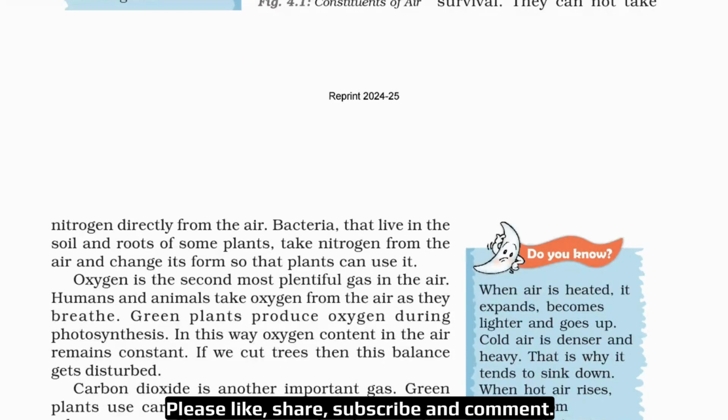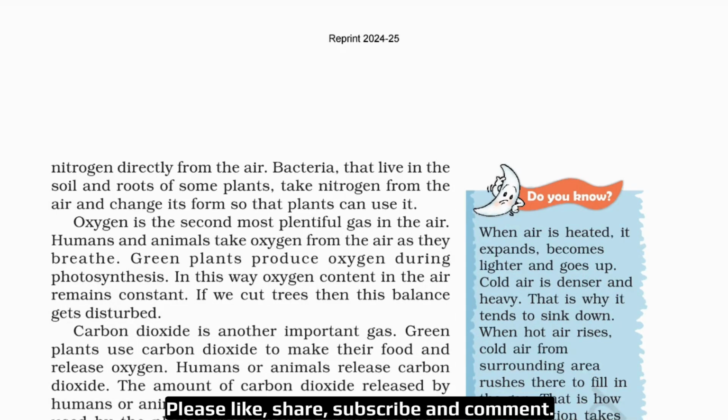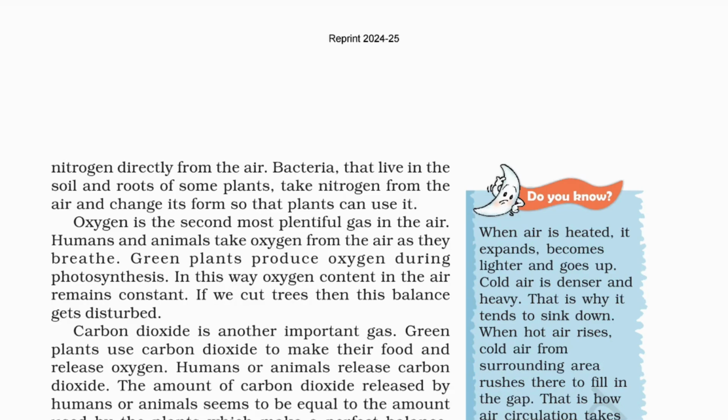Okay, so now oxygen. Oxygen is the second most plentiful gas in the air. Humans and animals take oxygen from the air as they breathe. Green plants produce oxygen during photosynthesis. We all know that green plants make their food through photosynthesis with the help of sunlight, carbon dioxide, water, and a green pigment called chlorophyll. From all these four substances, green plants produce their own food, and that is known as photosynthesis.